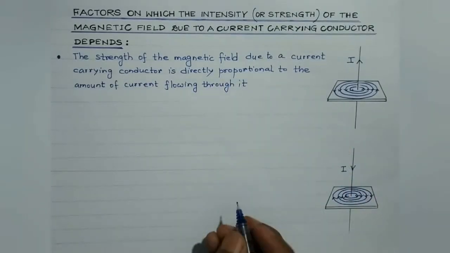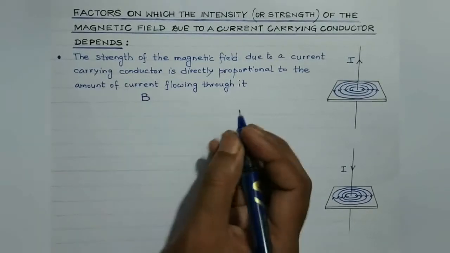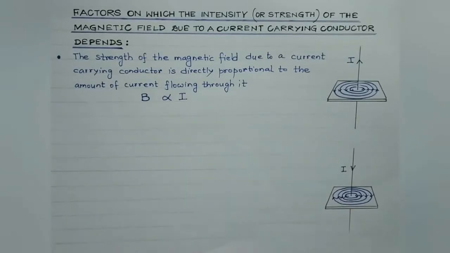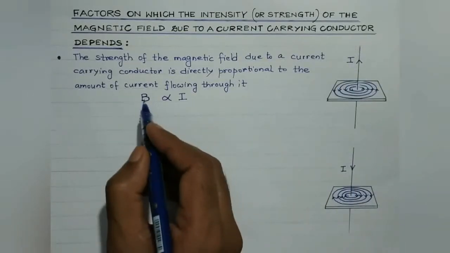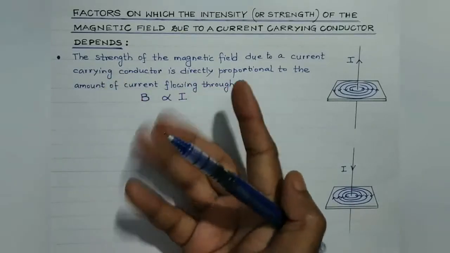That is, if we indicate the strength of the magnetic field by B, B represents the strength of the magnetic field. It is directly proportional to I. So, if the current flowing through the conductor is increased, the strength of the magnetic field due to this current carrying conductor at a point will also increase.